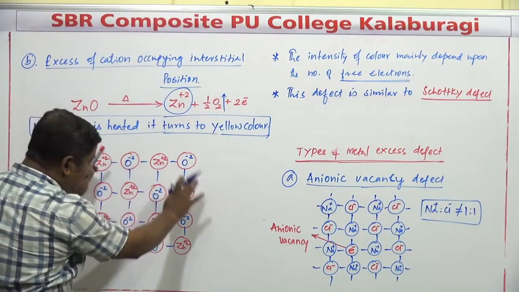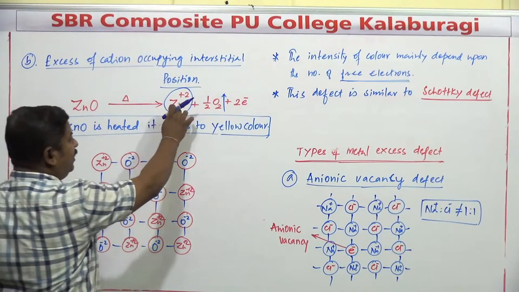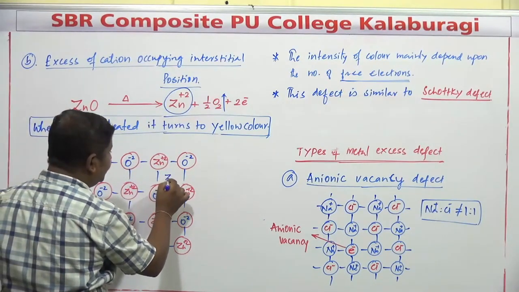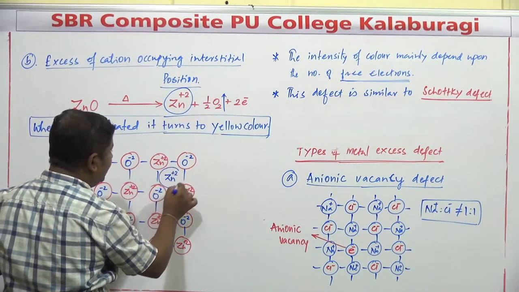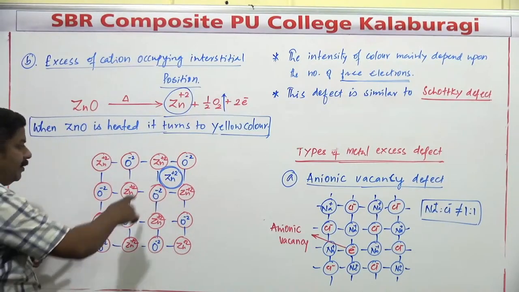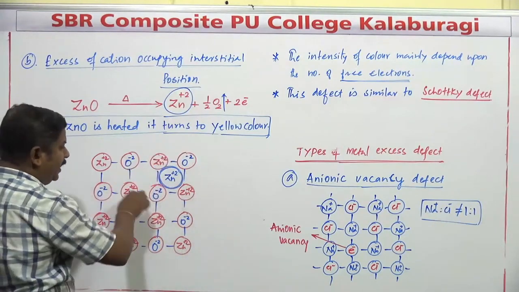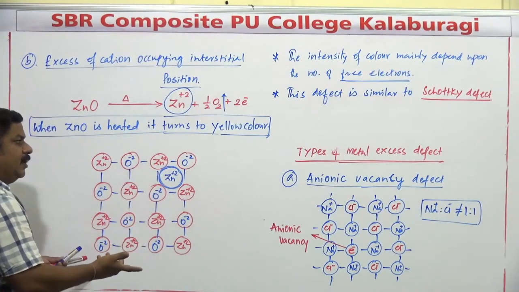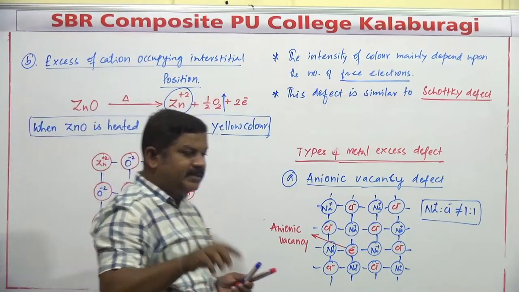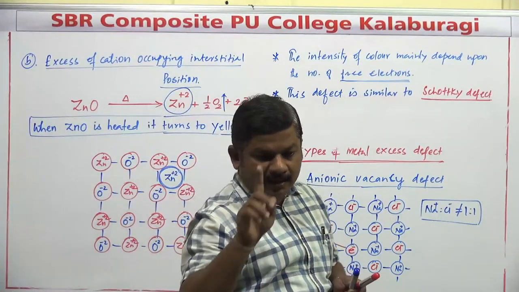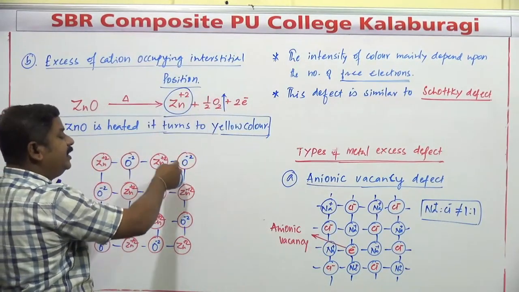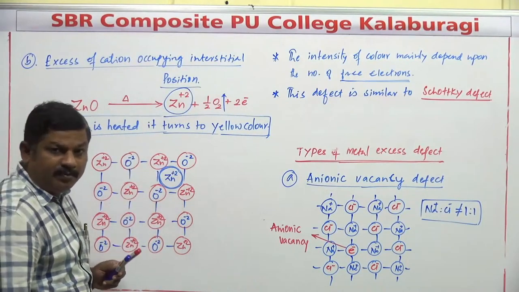So, in the same crystal structure, one particular Zn plus 2 ion is occupying this interstitial position. Whenever the Zn plus 2 ion occupies such an interstitial position, you can ask why not the oxide ion? The oxide ion is eliminated as gas, and moreover, a negative ion like the oxide ion, a negatively charged species, usually does not occupy the interstitial position.